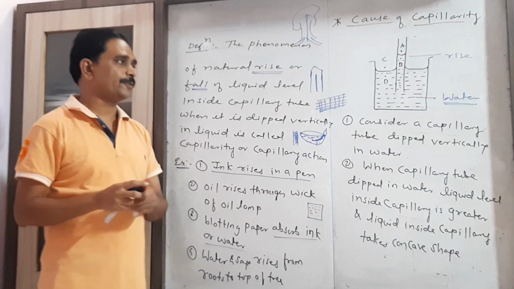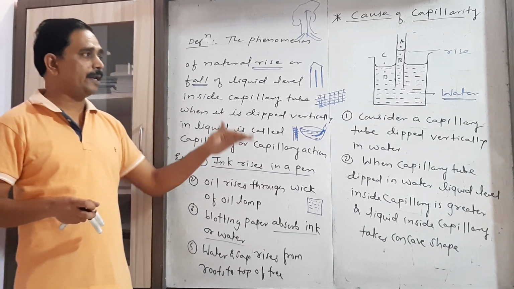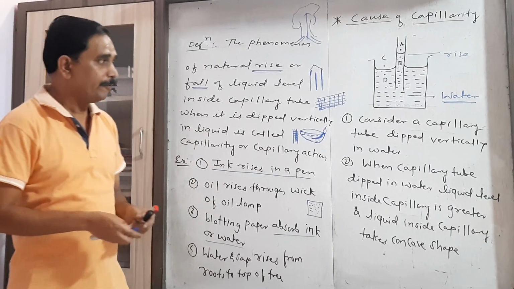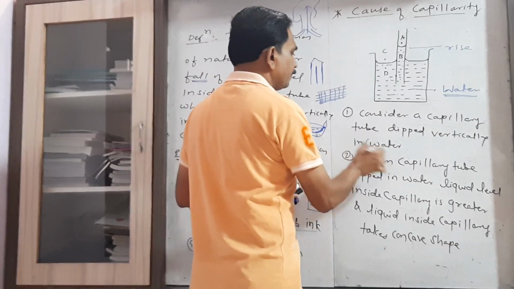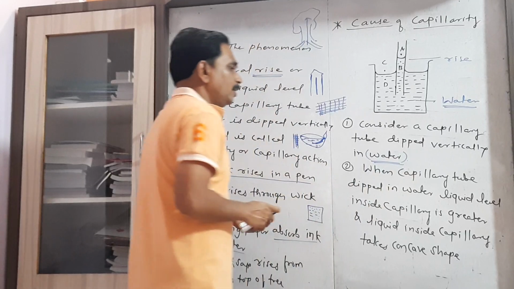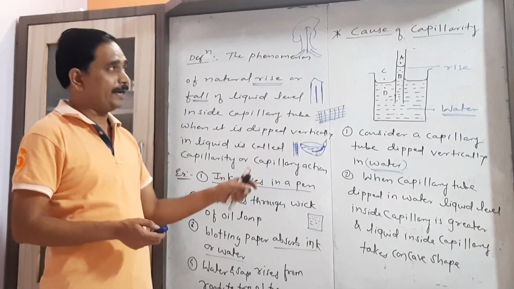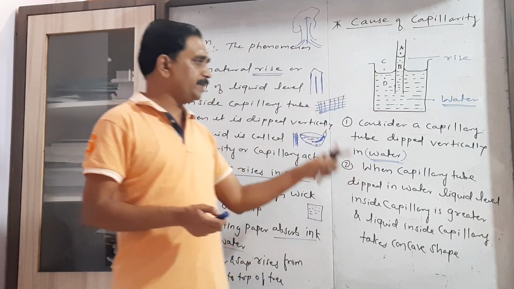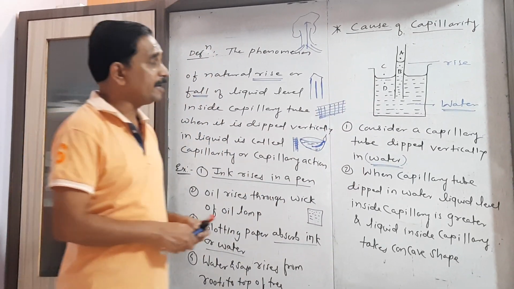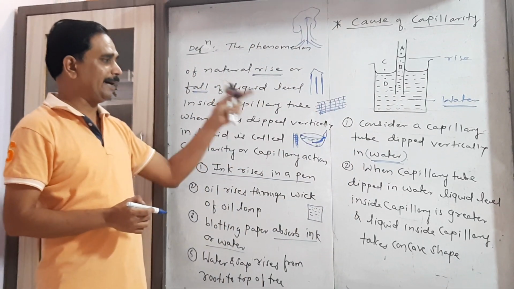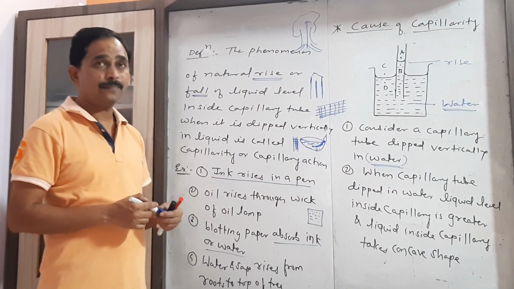So our first point is: consider a capillary tube dipped vertically in such a liquid, that is water. Now we know that when a capillary tube is dipped in such a liquid, the liquid level inside the capillary tube is greater than the liquid level outside.